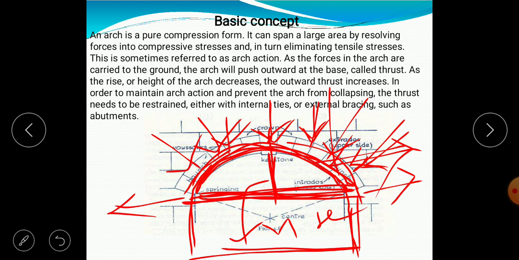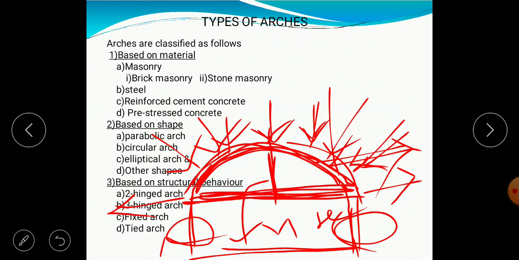Outward thrust increases. Why? Because since it has less height, these forces will tend to reach the supports very easily, such that the thrust forces are easily developed. The thrust needs to be restrained either with internal ties or external bracing such as abutments. So these are those which will support the arch.